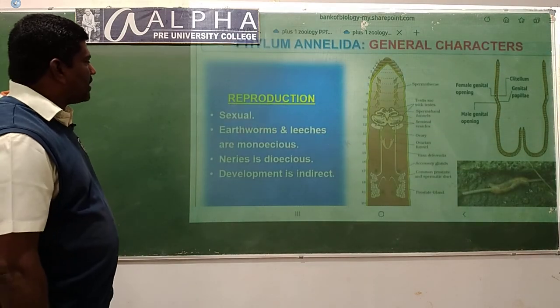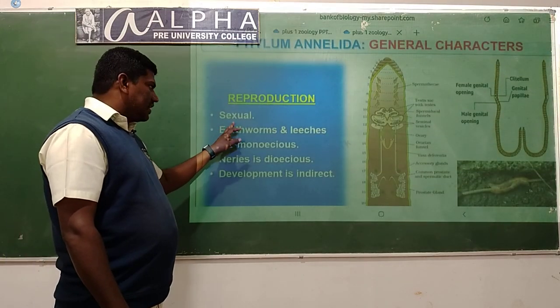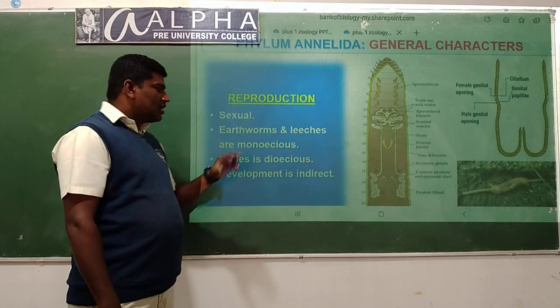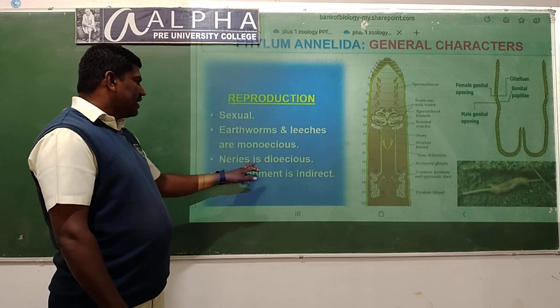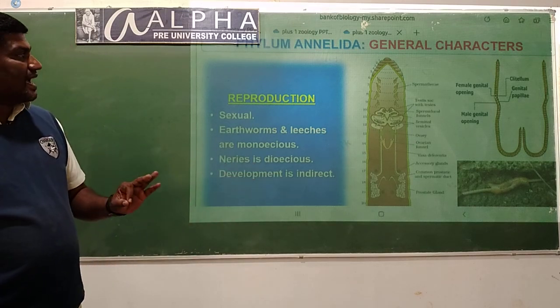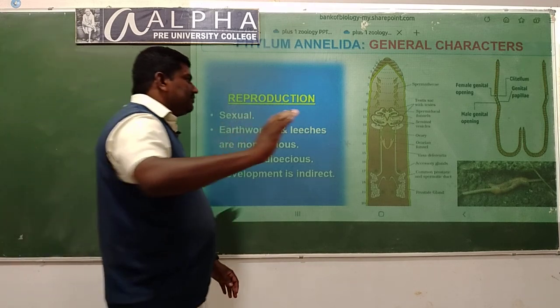And the reproduction, sexual reproduction is seen. Earthworms and leech are monoecious. Nereis is dioecious. Development is indirect.